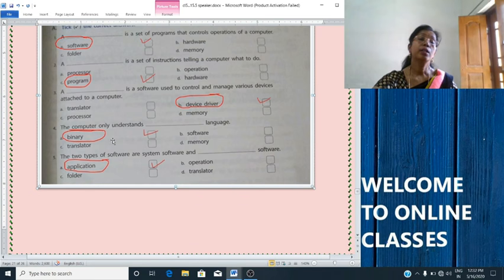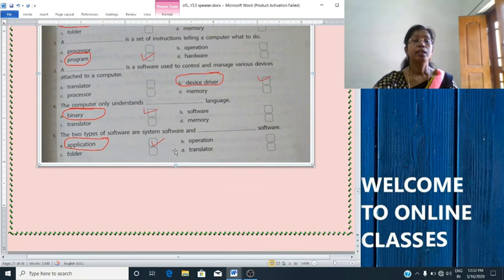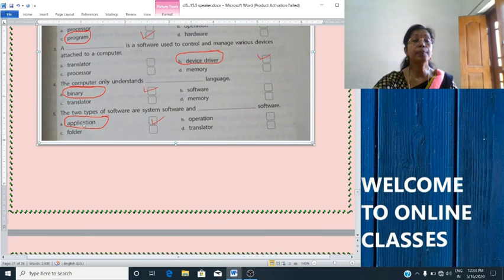Fourth question, the computer only understands dash language. Options are binary, software, translator, memory. Okay, what is the correct answer? Option A, binary. Then the last question in this category. The last one is the fifth one. The two types of software are system software and dash software. Options are given: application, operation, folder, translator. So the correct answer is application.